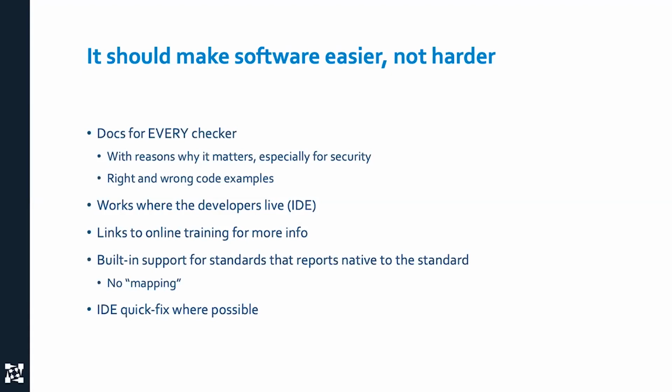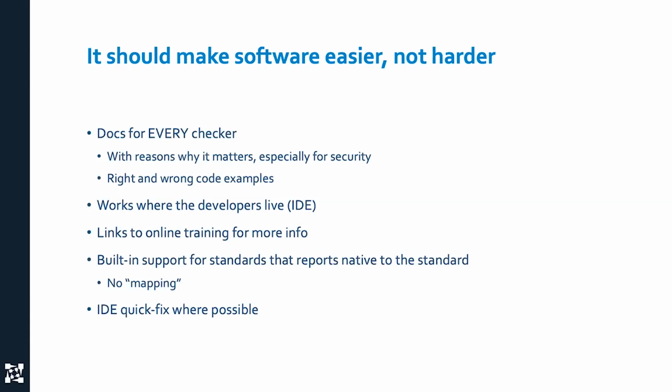So when I say a built-in standard, I mean the standard needs to be there. You don't have to build the config. I mean that the standard is labeled. If you're working against MISRA, the checker is MISRA 1A, MISRA 1B, etc. You don't need a map. I call this mapless. I call it native to the standard.